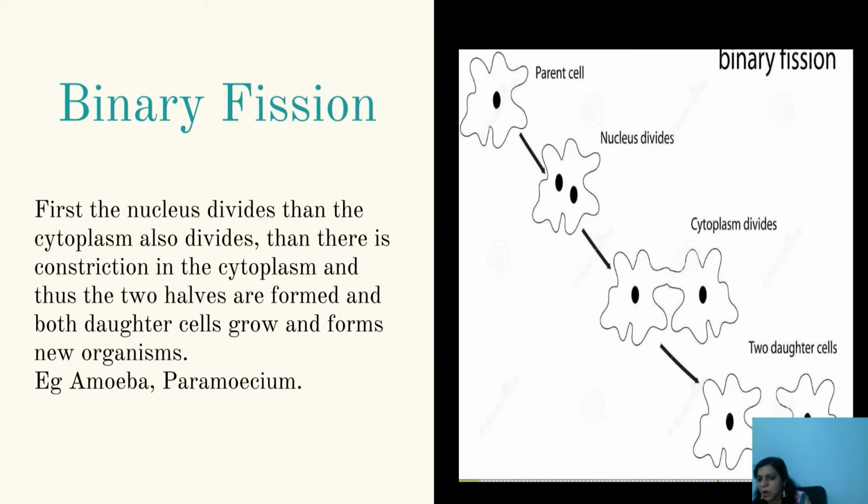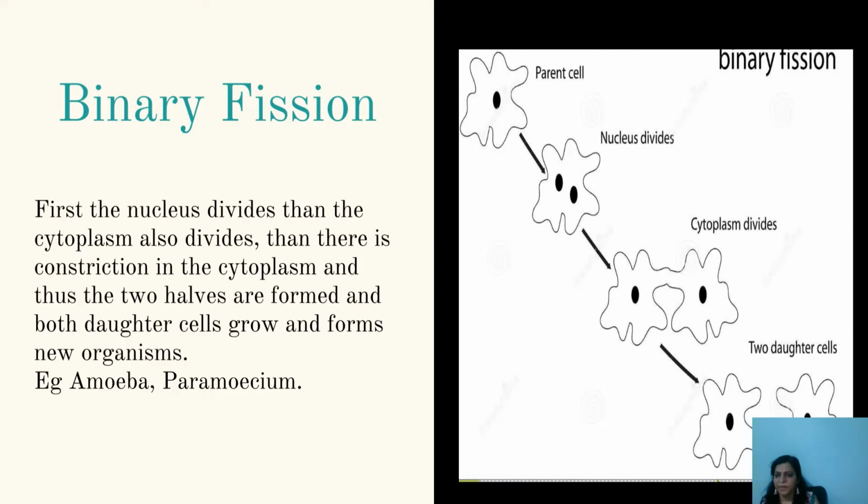This will not ensure an exact half bifurcation of the cytoplasm. One might receive a bit more cytoplasm and one might receive a bit less. So this is not a sure half-to-half process. The genetic material and cytoplasm might vary between the two daughter cells, but two daughter cells are formed by this method. This is called binary fission.